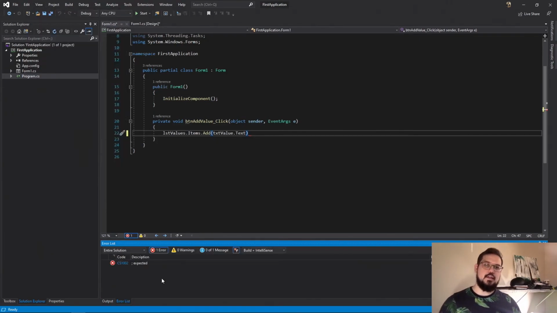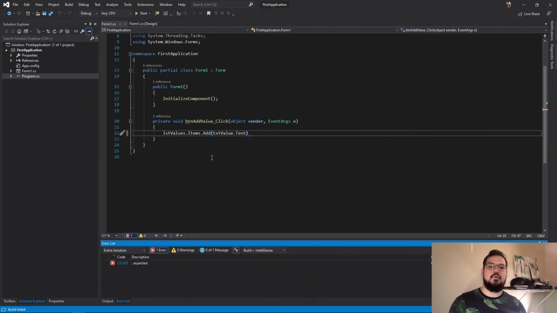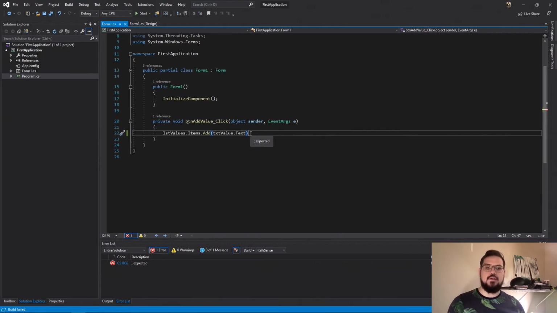But on the error list, that'll show you all of the things that are preventing your program from running, because otherwise you get this kind of error. It says there were build errors. Would you like to run the last successful build? I almost never run the last successful build. It's pretty rare for me to do that. But I'm going to click no. And I know that I'm missing a semicolon here because I've hovered over where that error is. I'm going to type in my semicolon. The other place that you can see these errors is on the scroll bar on the right above my head.